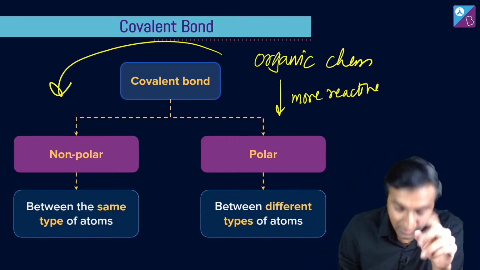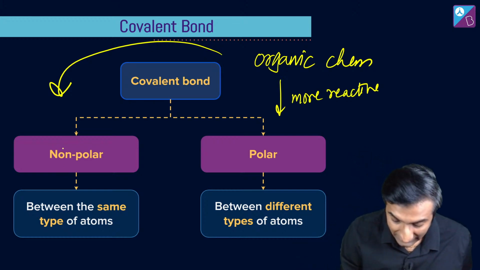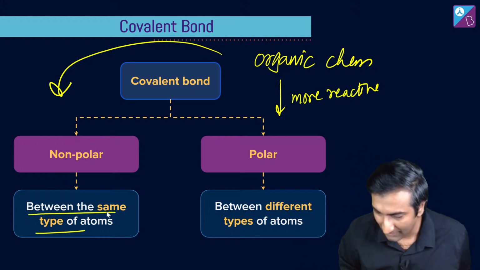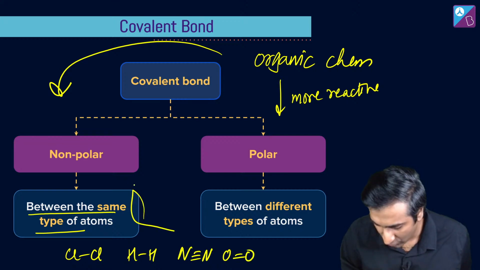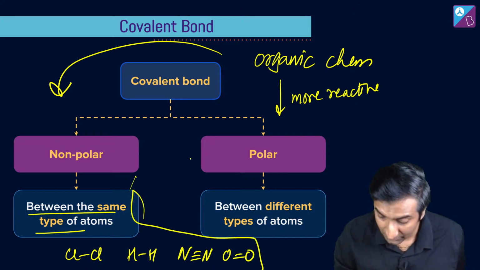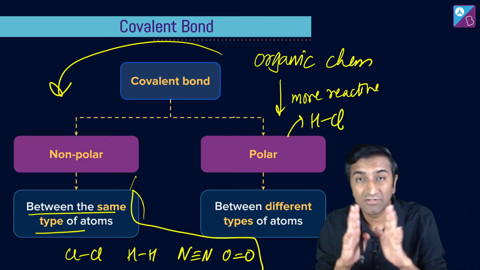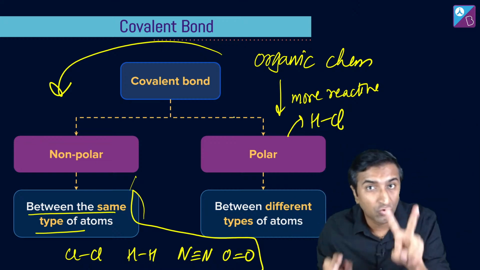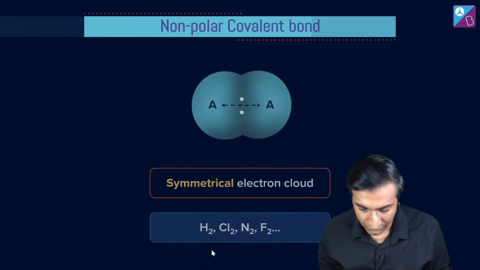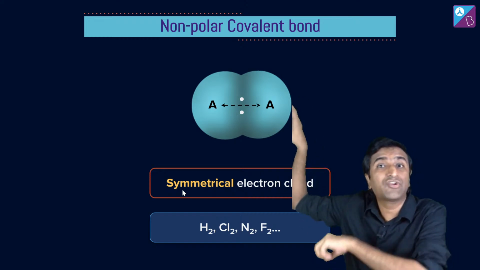ठीक है? Normally, okay, एक single bond की बात कर रहा हूँ. When I'm talking about one single bond, it is non-polar if it's between the same type of atoms, like say Cl-Cl, या फिर H-H, or even N triple bond N or O double bond O. Okay, ये हो गया non-polar. Okay, and polar between different types of atoms like H and Cl. Remember, I'm talking about just between two atoms, एक bond की. मैं पूरे मल्टी एटम सिस्टम की बात नहीं कर रहा हूं, बस दो एटम सिस्टम की बात कर रहा हूं. ठीक है? So, and this non-polar behavior means that there is a symmetrical electron cloud.